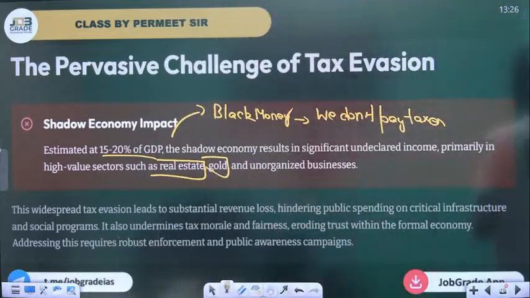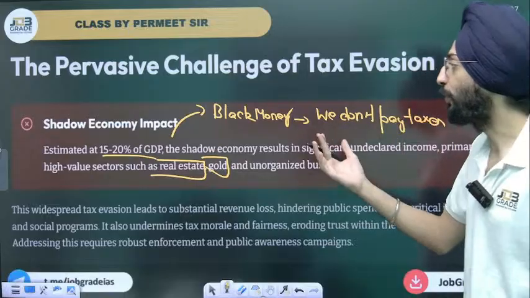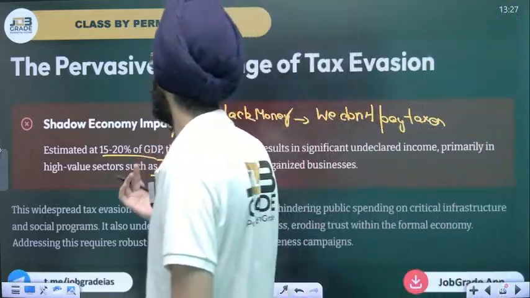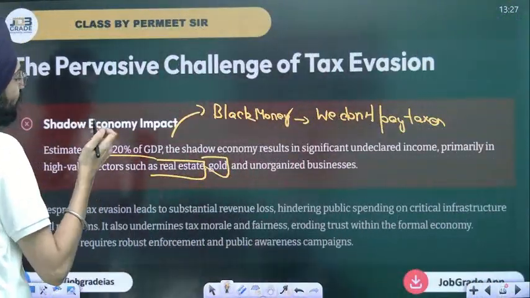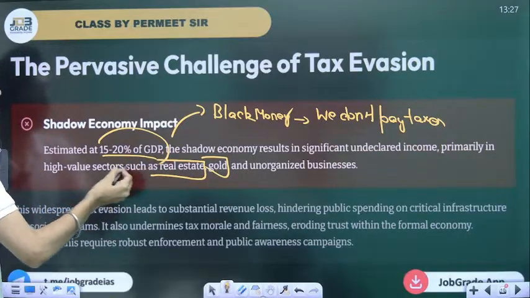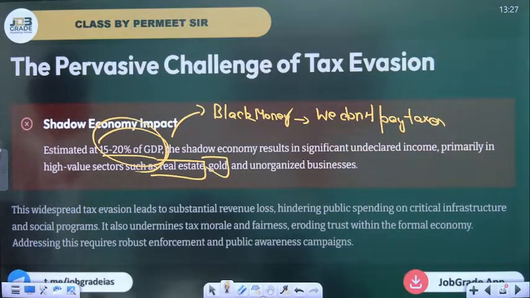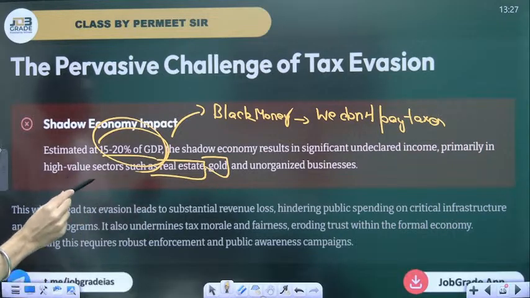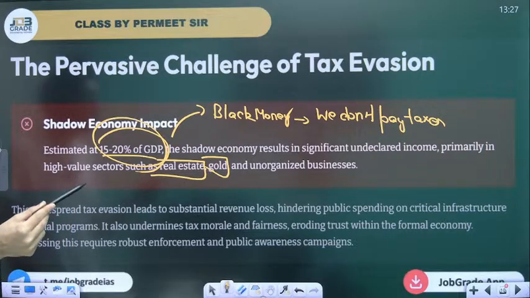Okay. So these are the things that you should know. That's a shadow economy. That's not a real economy. It results in a 15 to 20% GDP loss. That much amount of loss in our economy. The widespread tax evasion leads to substantial revenue loss, hindering public spending on critical infrastructure and social programs. It also undermines tax morale and fairness, eroding trust within the formal economy. Addressing this requires robust enforcement.